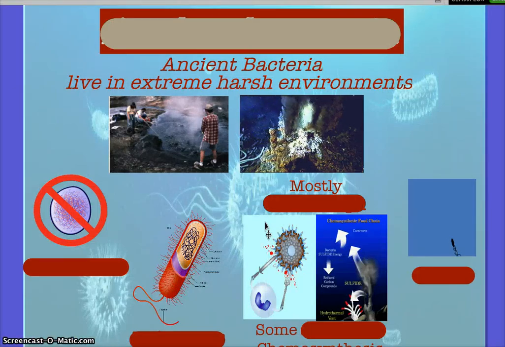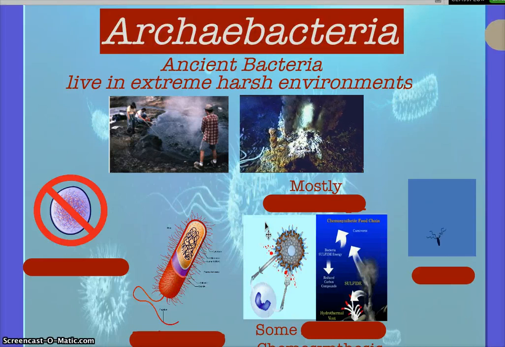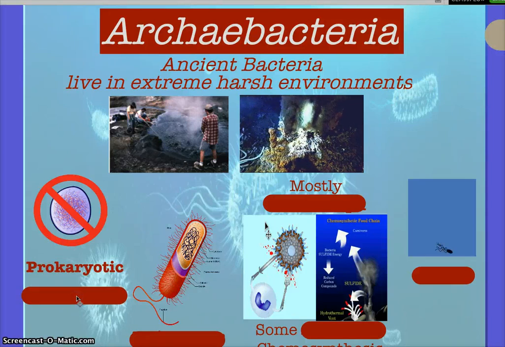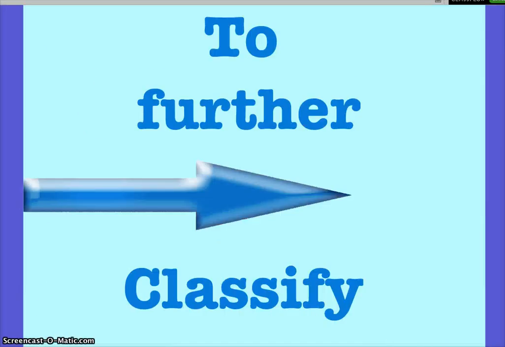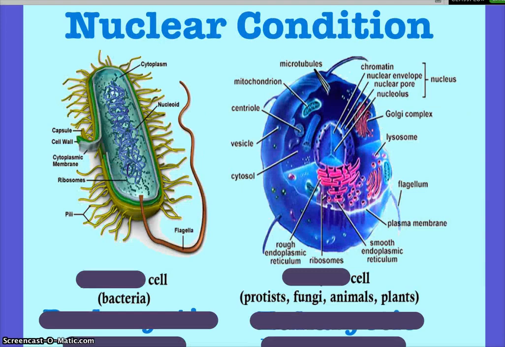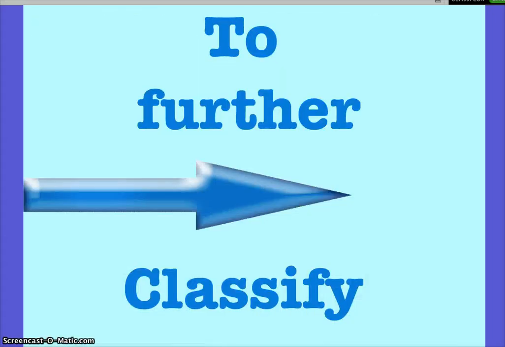What's my first kingdom and least complex kingdom? Archaebacteria. The first kingdom and least complex kingdom is a type of bacteria. Why do you think it's the least complex? It doesn't have a nucleus. It is an organism that does not have a nucleus in its cell. It's prokaryotic. Remember that we already defined all these words. If you need to rewrite them, that prokaryotic means no nucleus, by all means, write it again, okay? I'm expecting you to know those definitions.